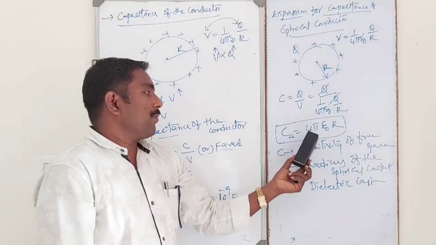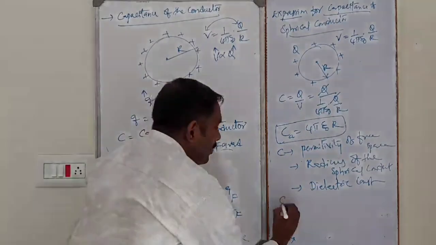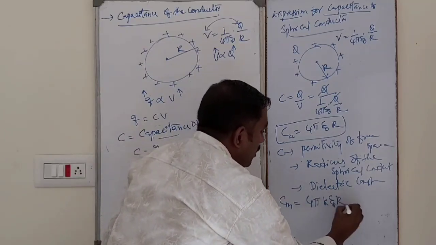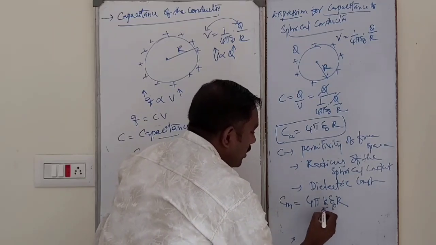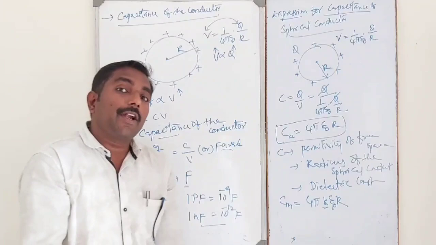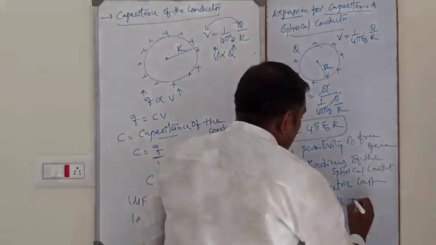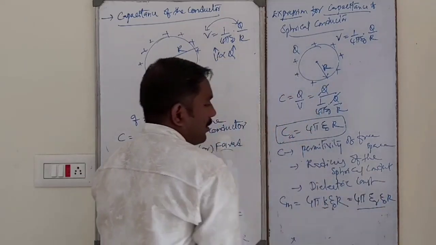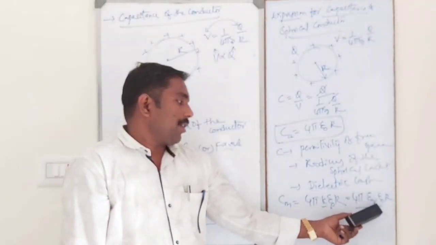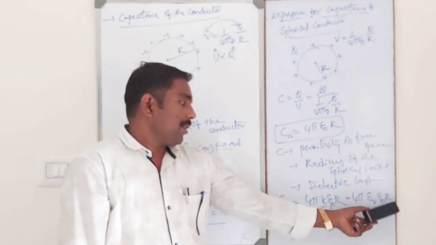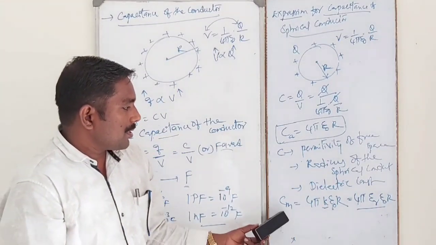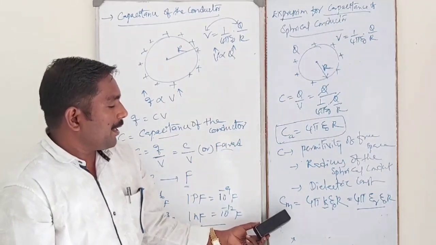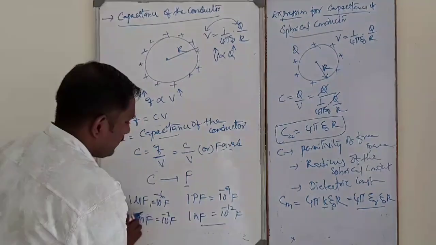Capacitance of the spherical conductor in air is given by 4 pi epsilon naught r. In a medium like this, it is 4 pi k epsilon naught r, where k is the dielectric constant or relative permittivity. Like this, it is written 4 pi epsilon naught epsilon r into r. So this is the expression for capacitance of a spherical conductor in a medium.